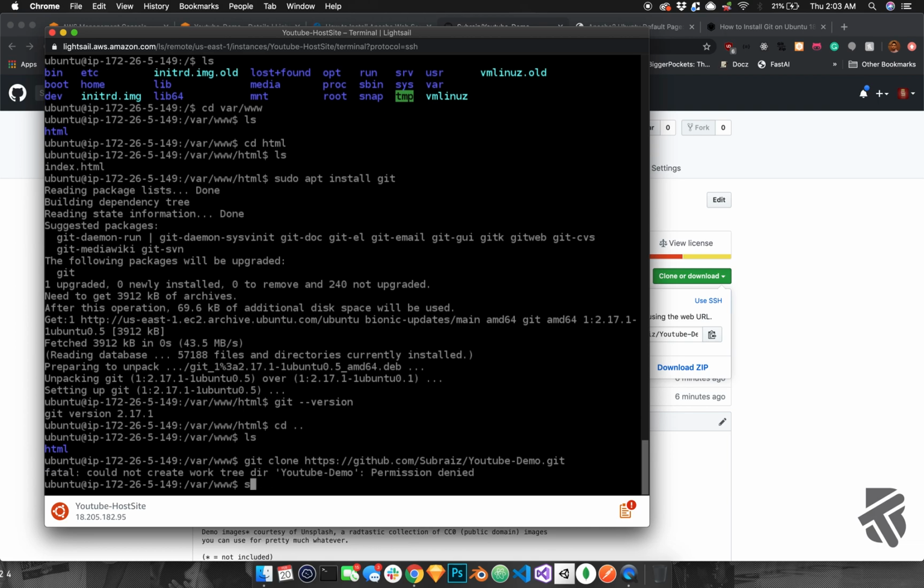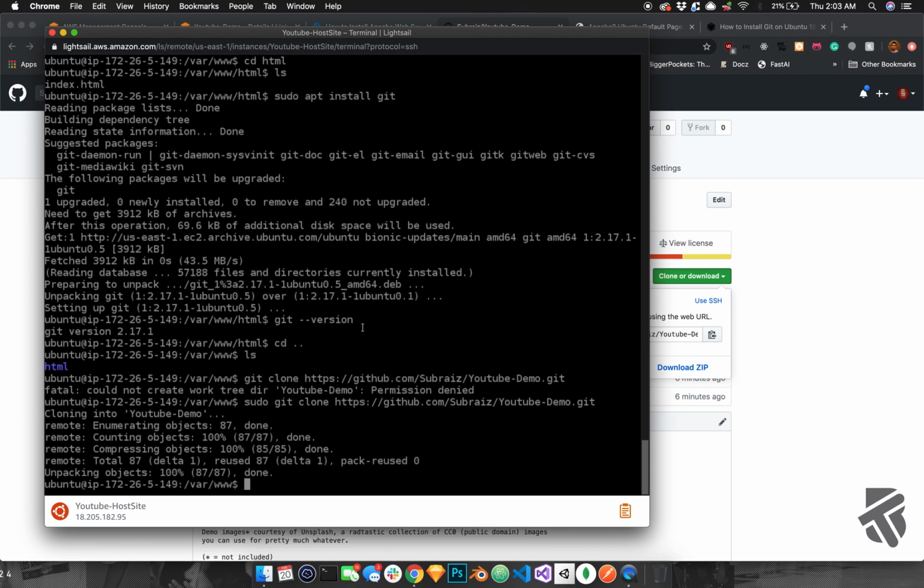Oh, okay. Maybe sudo git clone. Yeah, that's that sudo thing I was telling you guys about. If you don't type this, sometimes it says permission denied. So just type it when in doubt. Actually, that's bad advice. Don't do that.